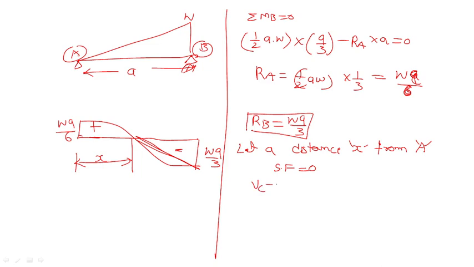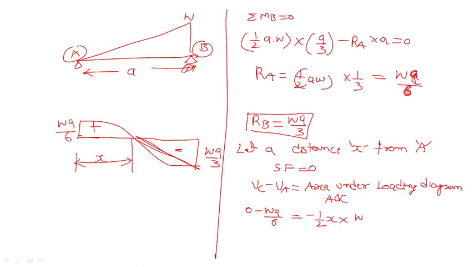So VC minus VA is equal to what? Area under the loading diagram between A and C. Now 0 minus WA by 6, this is the value of VA, is equal to half into x into WX by A. So x is equal to A divided by root 3, A by root 3.